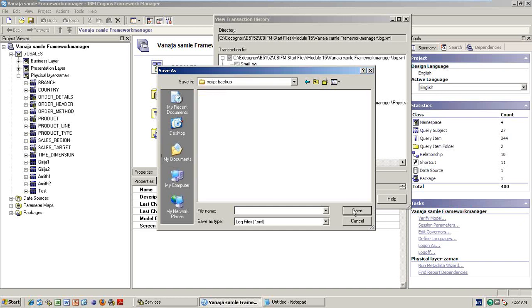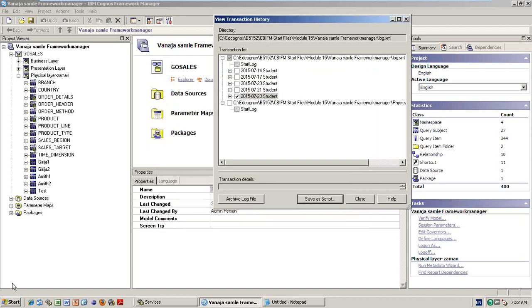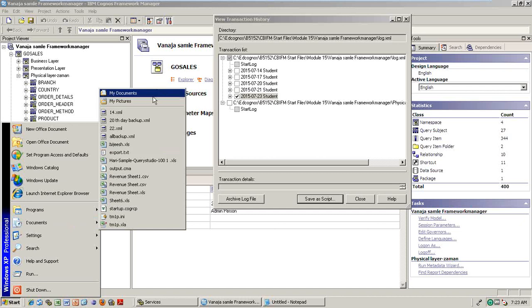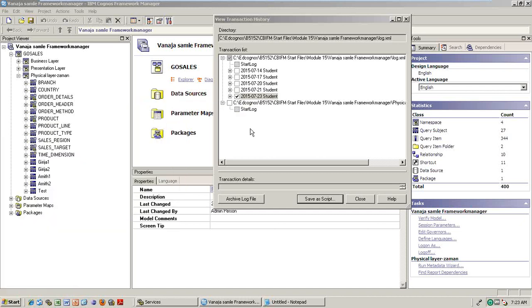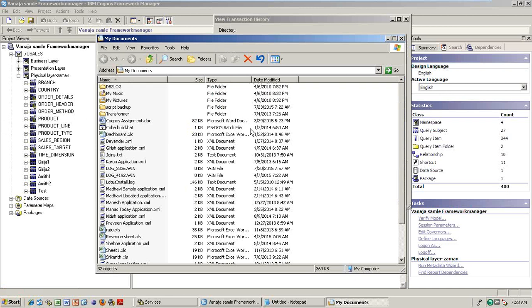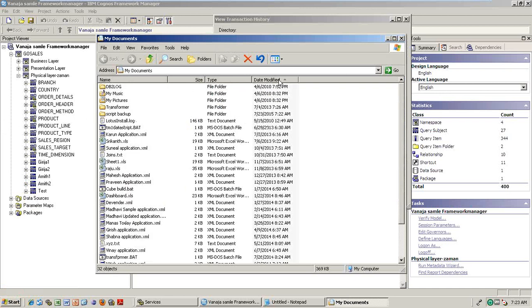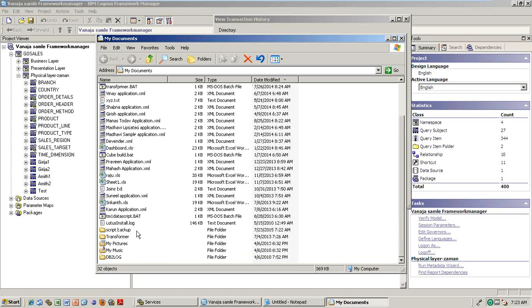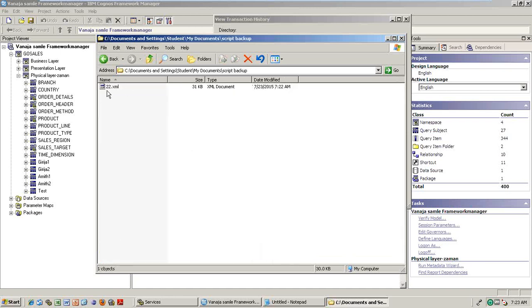So if you go to the Word document and My Documents, see this, it is just Save As only. Okay, Hari.